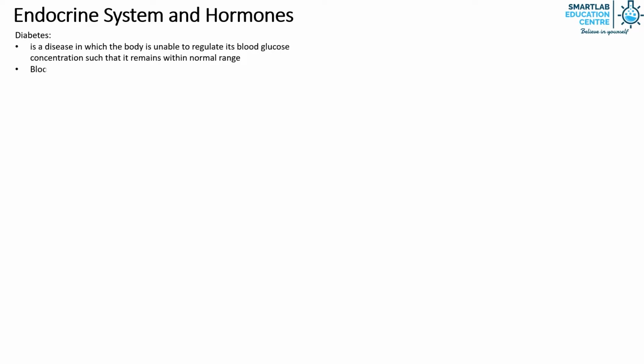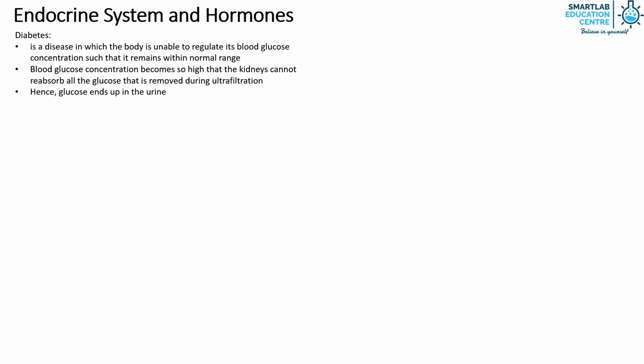Now, we will study in greater detail diabetes and its correlation to homeostasis and hormones, which we have covered earlier. Diabetes is a disease in which the body is unable to regulate its blood glucose concentration such that it remains within the normal range. The blood glucose concentration becomes so high that the kidneys cannot reabsorb all the glucose that is removed during ultrafiltration. Hence, all the glucose ends up in the urine.